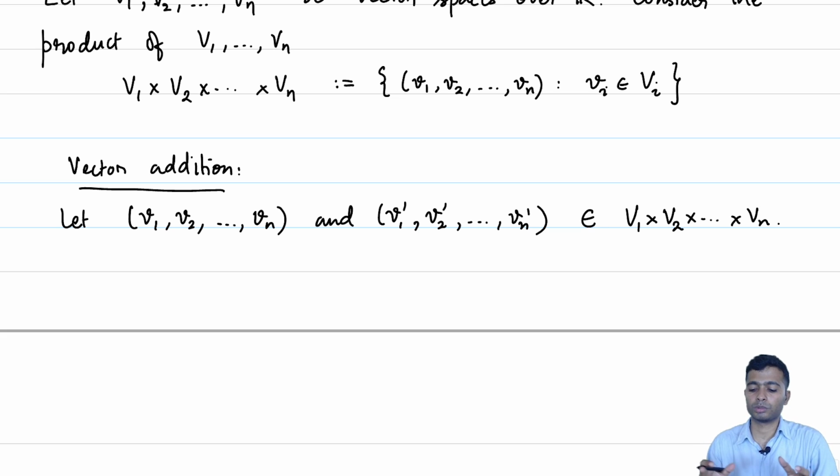Our goal is to somehow give an addition operation on V1 cross V2 up to Vn. So, in order to do that, we should be able to say what is the vector sum of the vector (v1 to vn) and the vector (v1 prime to vn prime).